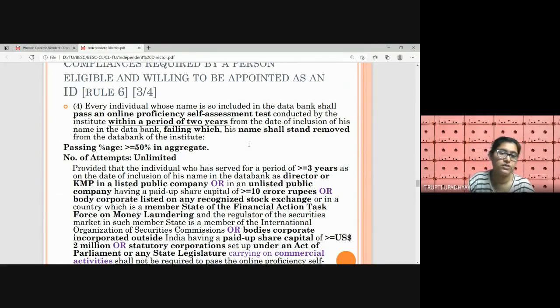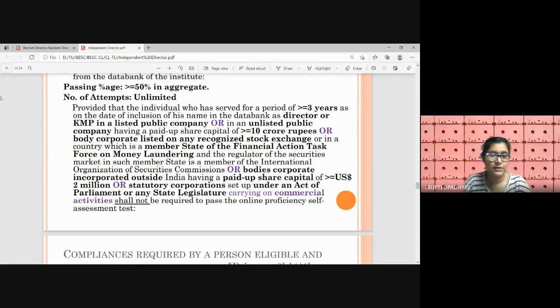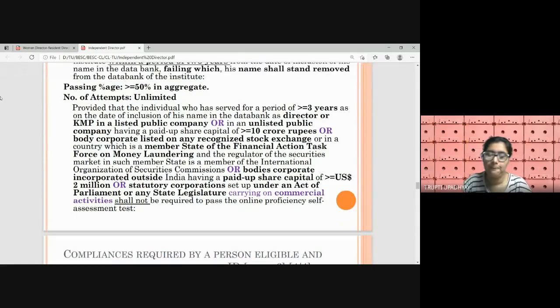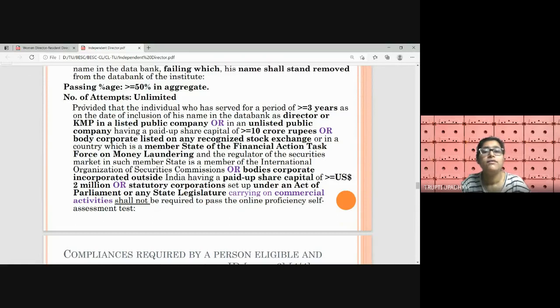It is multiple choice based questions, and the number of attempts is unlimited. The passing percentage is more than 50% in aggregate. And if the person fails to perform well in this exam and cannot pass, then his name will be removed, and he cannot become an ID. But a few individuals who have experience are exempted from this exam. Though they have to register in the data bank with this institute, they don't have to pass the exam because they are well experienced and they know the work.